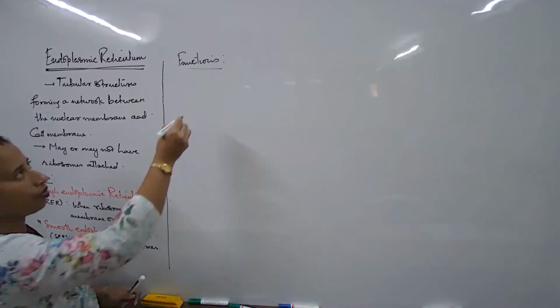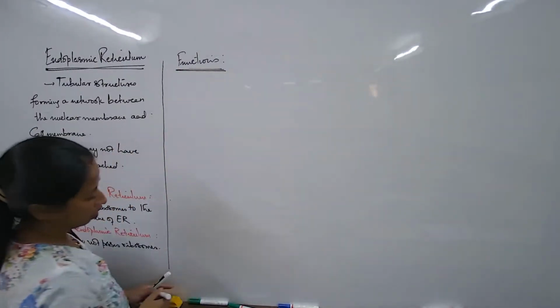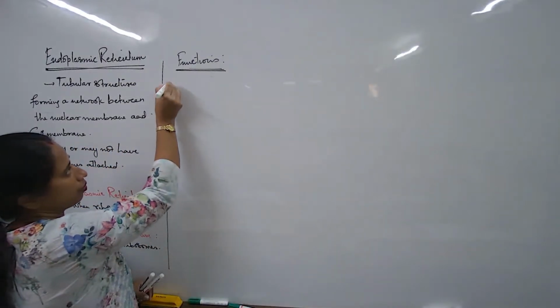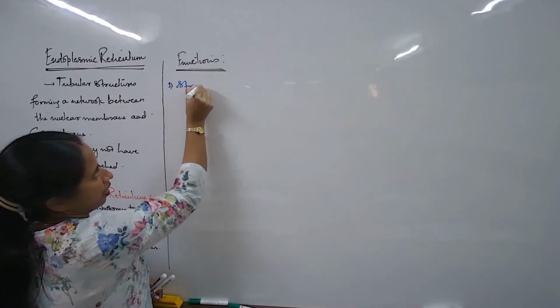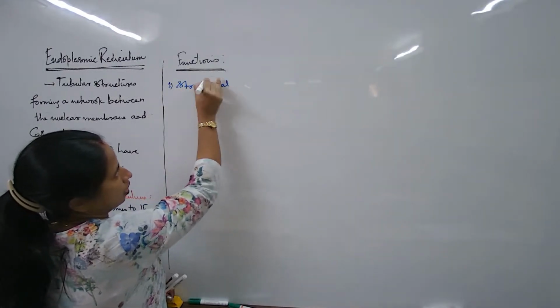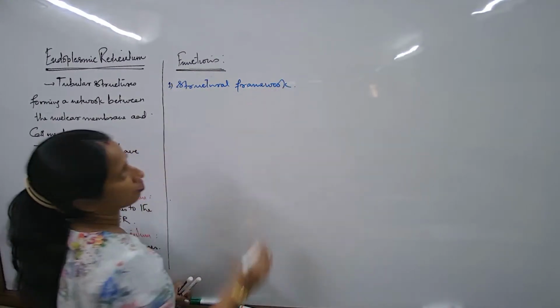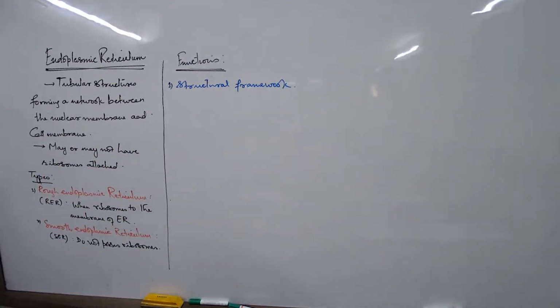So let us talk about the functions. What about the functions of the endoplasmic reticulum? Number one would be providing a structural framework to the cell. Now, what do you understand by the concept of structural framework? When we say structural framework, what do you understand? A definite shape, a definite stature, a definite structure.